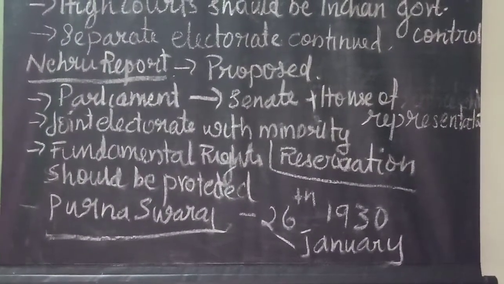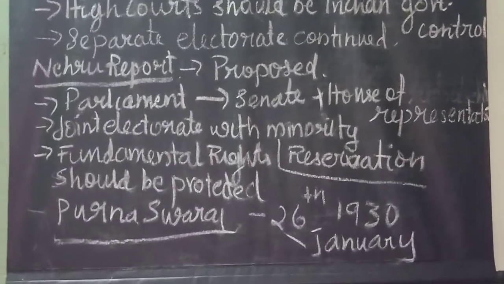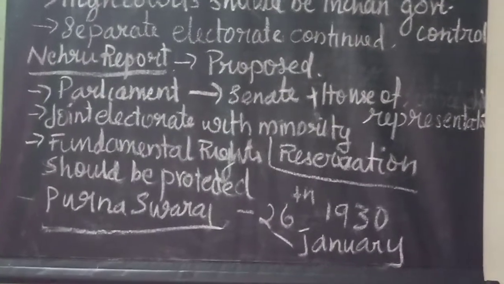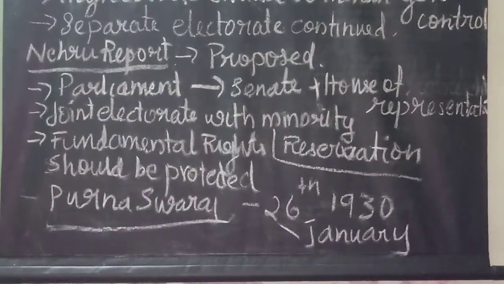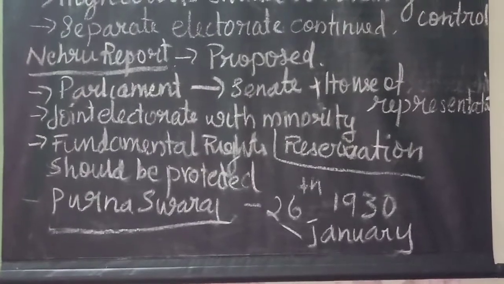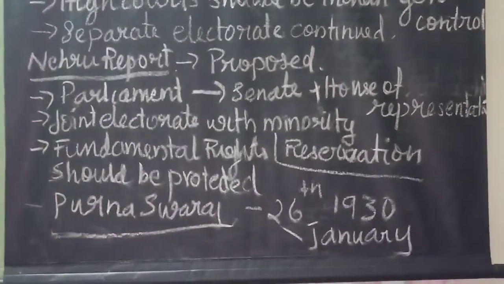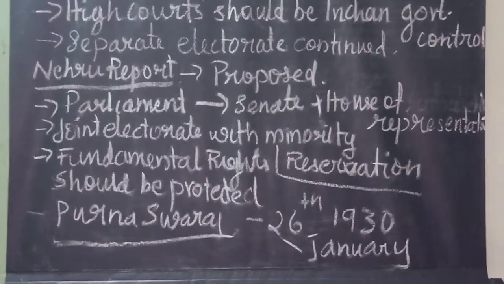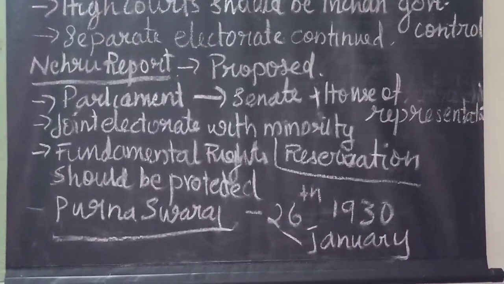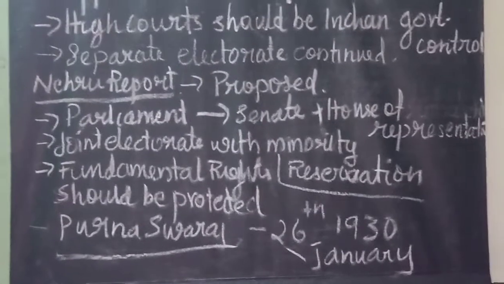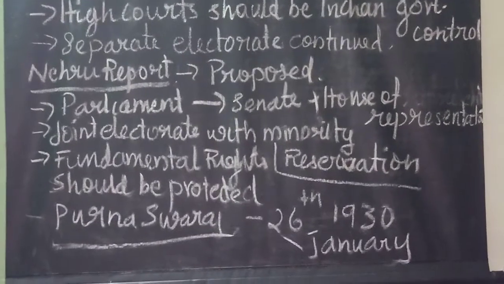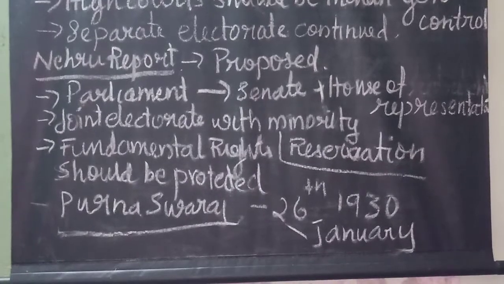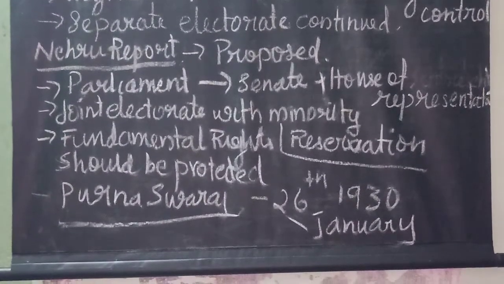Okay, Lord Birkenhead, Secretary of State for India, asked the Indian leaders to draft a constitution for the country during that time. When he explained why they did not include Indian members in the Simon Commission, they said that Indians could not arrive at an agreed scheme of reforms because there was no uniformity among Indians. So to challenge this, all the leaders, all party people, made a conference. An All Party Conference was convened in 1928 to take up the challenge.